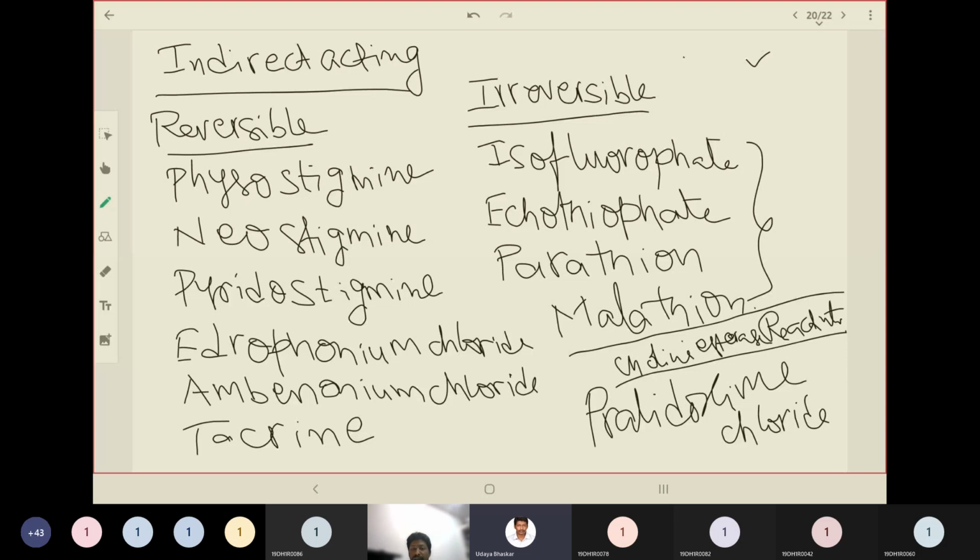So this is the classification of parasympathomimetics. We also saw the biosynthesis of the acetylcholine molecule and how it is catabolized after being released.